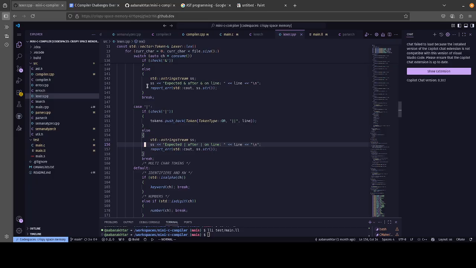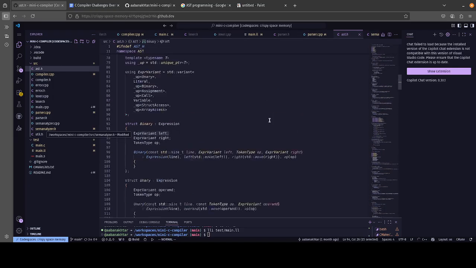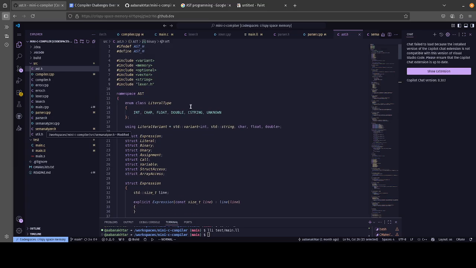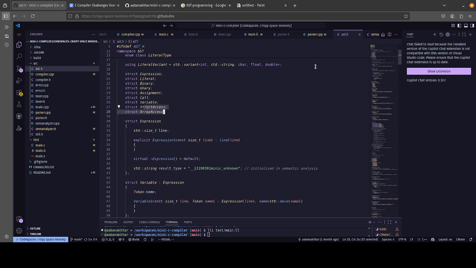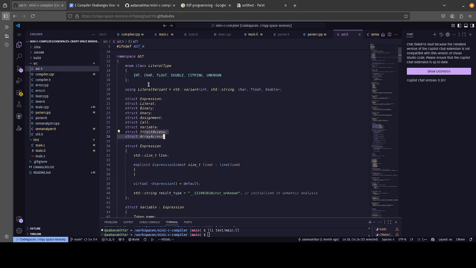It's really interesting. There's a lot of good articles on how exactly it's done. For the actual nodes themselves, we have our expression nodes, which depend on each other: expression, literal, binary, unary, assignment, call, variable. These two are not implemented because I didn't have time. They are all unified using std::variant, which is very useful because it allows you to write the visitor pattern in a very clean and modern C++ way, I guess.